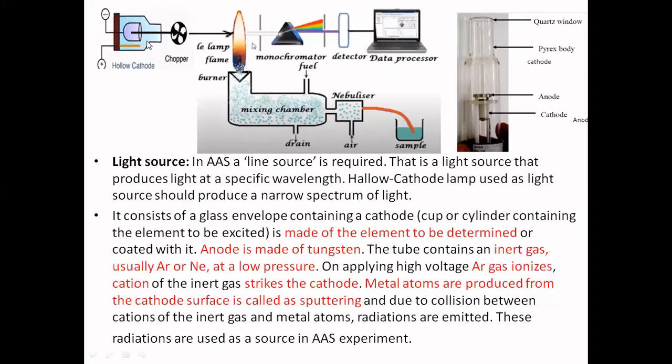Then these metal atoms are produced, and they collide with the gaseous ions present in this cathode lamp chamber. Due to the collision between the inert gas ions and the metal atoms, the metal atoms get excited and go to a higher energy state. When they come back, they emit characteristic radiation. Now this will come out of the quartz window. This is the role of the light source in this measurement.